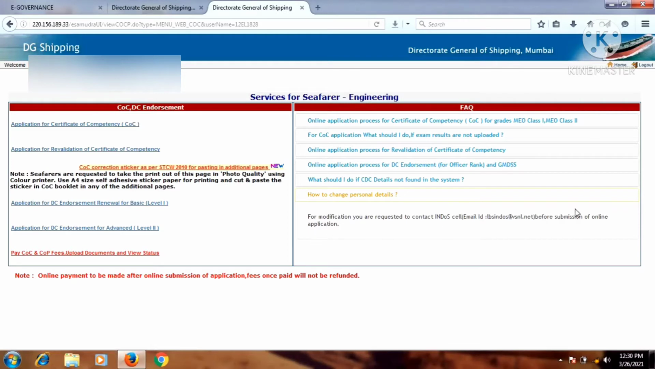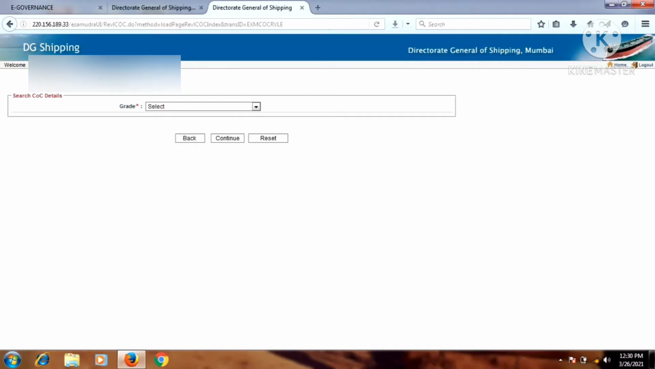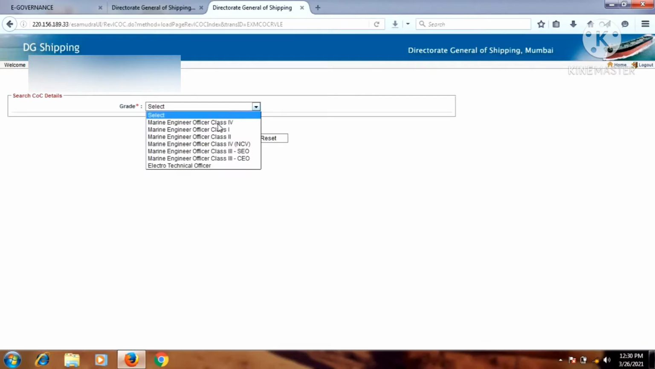There are some useful questions and their answers that will be useful to you. And there are some types like application for DC endorsement renewal for basic level 1 and level 2, and others like pay COC and COP fees, upload documents and view status. So we are here to apply for COC revalidation. Just select the grade from your drop-down list like class 4, class 1, class 2, NCV, whatever. Just select it and press continue.